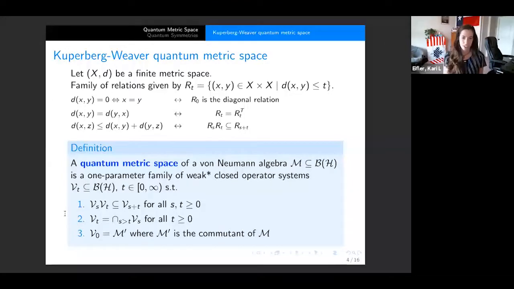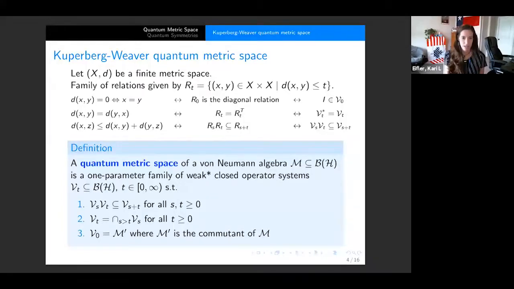So it's restricted to that, and it's going to look something similar to these RTs, because we can recast these exactly like this. So R0 being the diagonal relation, this looks like the identity is inside of V_0. Of course, because it's an operator system, it'll have the identity. And so that identity will be inside of V_0. Again, the operator system says that it's going to be star closed, and V_T is equal to V_T star. And finally, this first condition, we can rewrite it here, where it looks exactly the same as these RS's. And yeah, once again, the rough intuition is that these V_Ts don't displace anything by more than T.